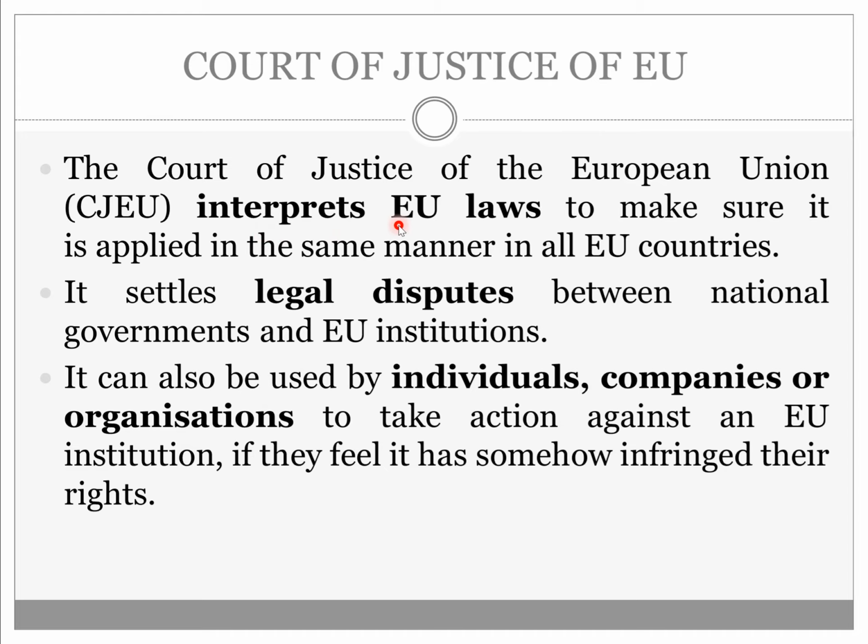After interpreting EU laws, if there is any dispute between EU countries or EU institutions, the Court of Justice of the EU settles those legal disputes as well. Apart from this, any individual, company or organization that feels an EU institution has violated their rights can also go to the Court of Justice of the EU. These three are the major roles performed by the Court of Justice of the EU.